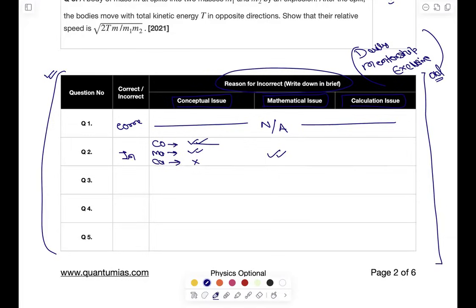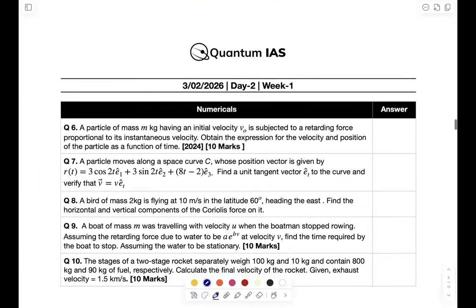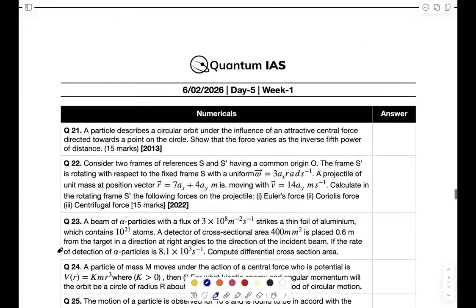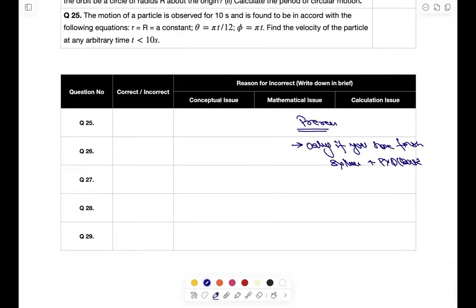ठीक है? Now what you guys need, right? This is not for beginners, you can understand. देखो यहाँ पर डे वाइज टारगेट is given, 3 का, 4 का, 5 का, 6 का, it is given. ठीक है? So weekly target is given. So what you guys need, first of all, it is not for beginners, so the only prerequisite: only if you have finished syllabus plus PYQ basics. बेसिक PYQ कर लिया 10-15 साल का, तब इसको हाथ लगाओ, right?